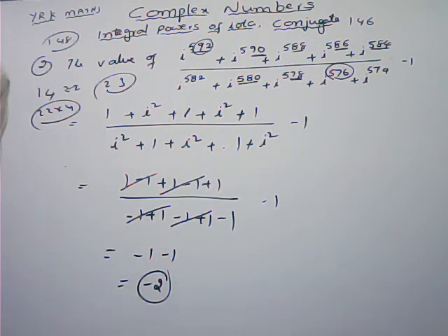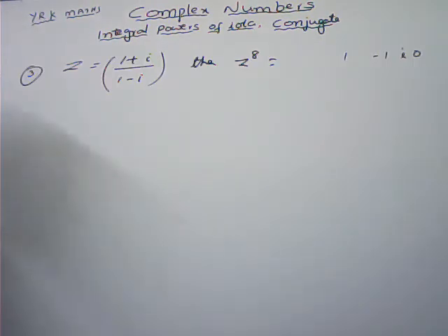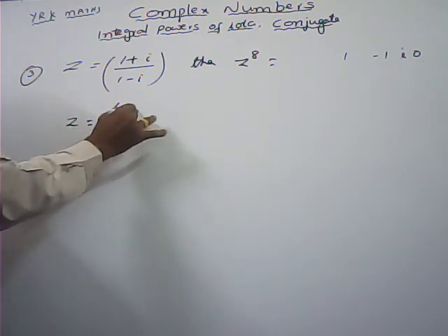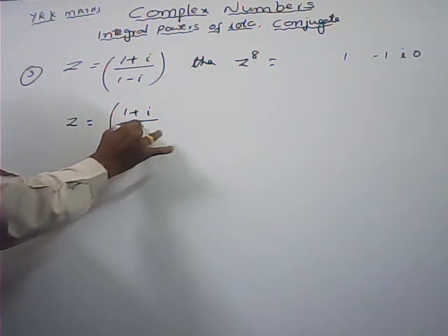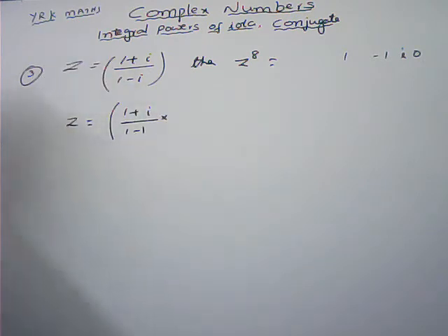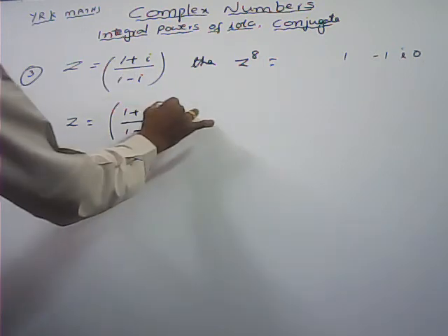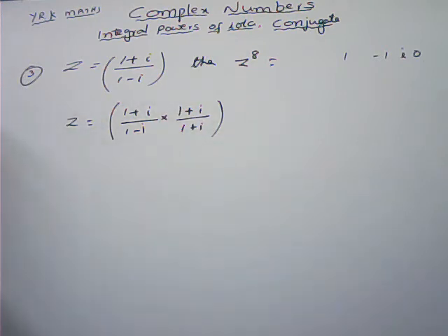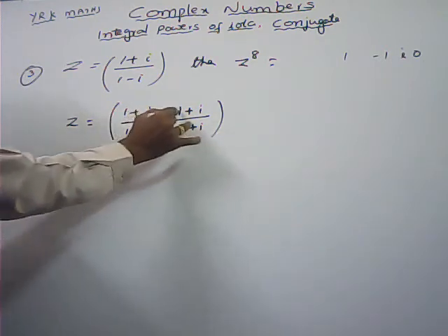Next, z is equal to 1 plus i by 1 minus i, then z power 8. See, this type of problems, 1 plus i by 1 minus i, first we have to rationalize the denominator. What is the rationalizing factor? 1 plus i by 1 plus i. Now multiply these two.